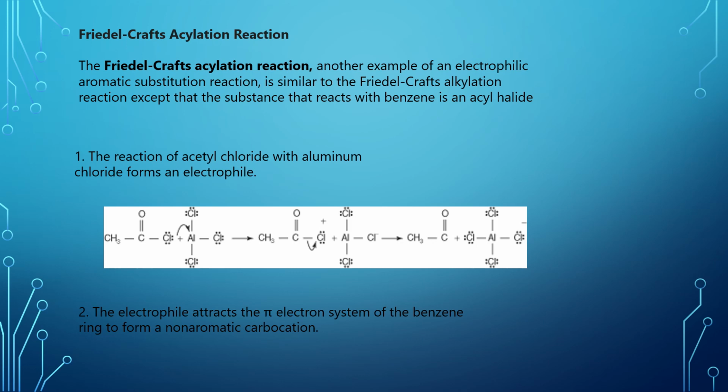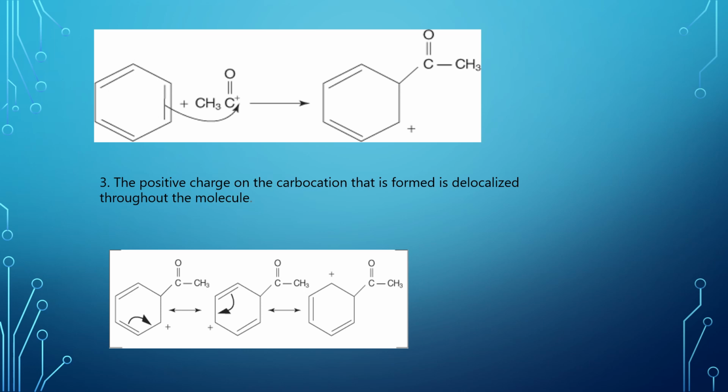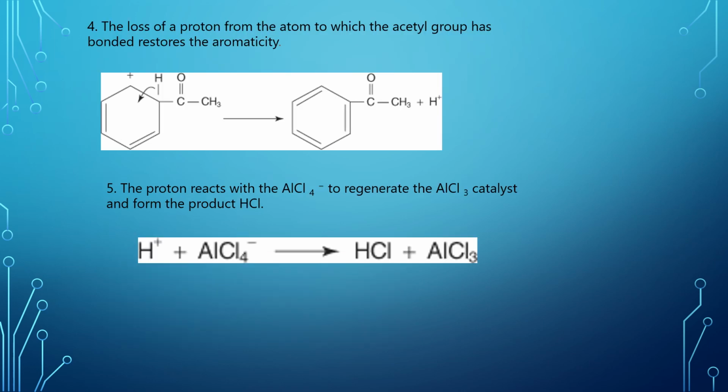The mechanism of acylation reaction: the reaction of acetyl chloride with aluminum chloride forms the electrophile. Second, the electrophile attacks the pi electron system of the benzene ring to form a non-aromatic carbocation. The positive charge of the carbocation is then delocalized throughout the molecule. The loss of a proton from the atom to which the acetyl group has bonded restores the aromaticity. The proton reacts with AlCl4 negative to regenerate the AlCl3 catalyst and form the product HCl.